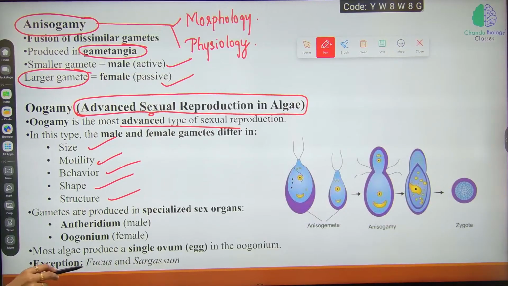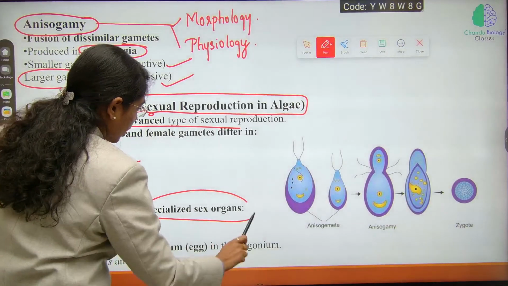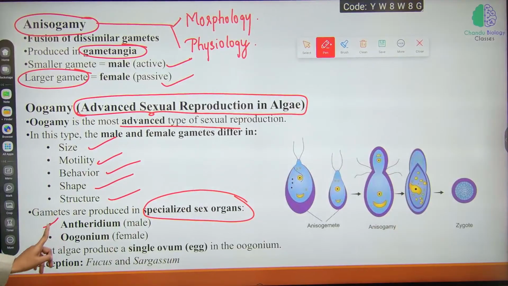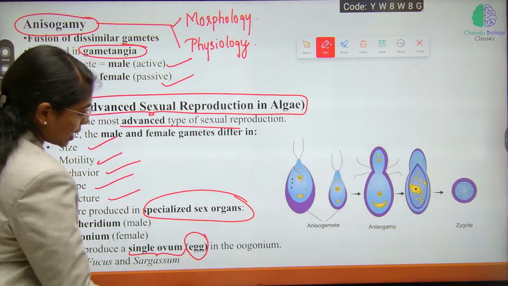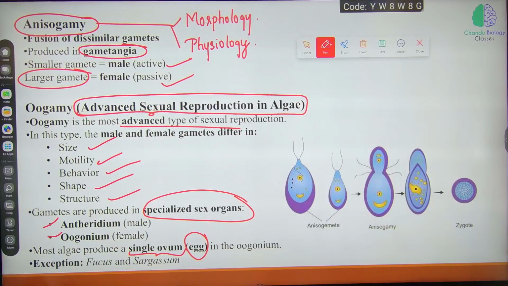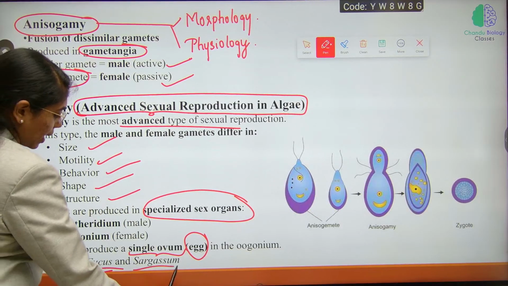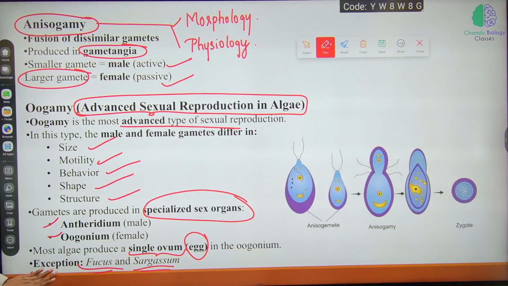Gametes are produced in specialized sex organs like antheridium and oogonium. Most algae will produce a single ovum or egg cell in the oogonium. What is the exception? Fucus and Sargassum. They are the only exception for the oogamous mode of reproduction.